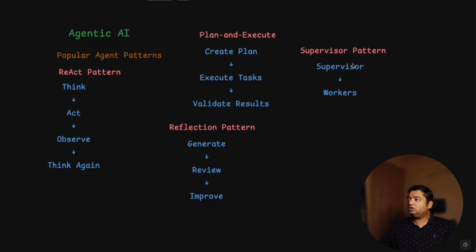The supervisor pattern generally has a supervisor and multiple worker agents. The supervisor looks into the working pattern of each of the agents. ReAct is very popular, and reflection is getting very popular. I've used reflection in a few of my use cases. For ReAct, you can look into my previous video.